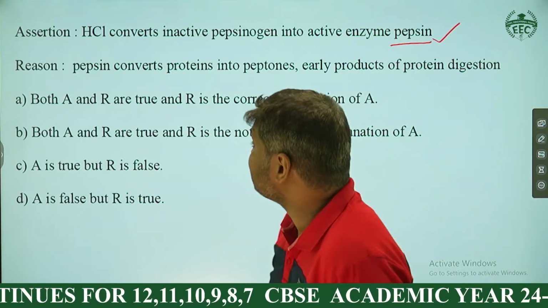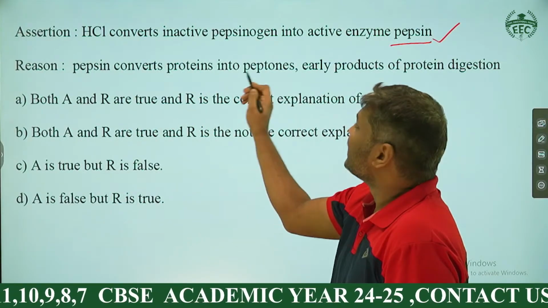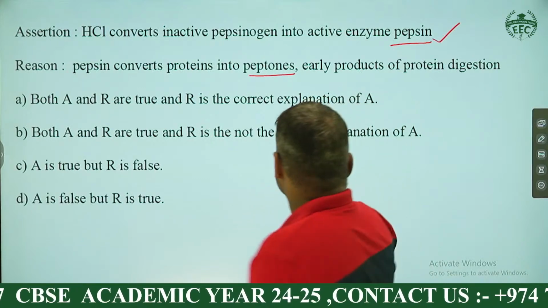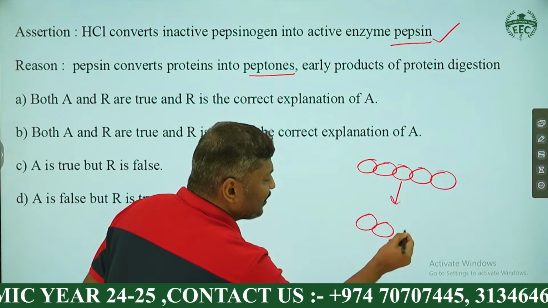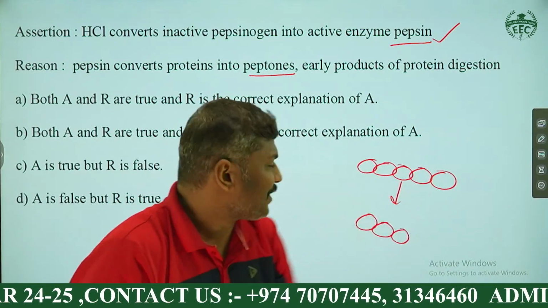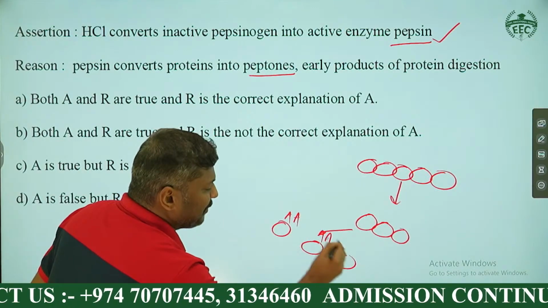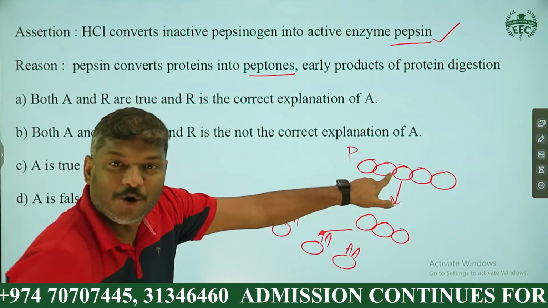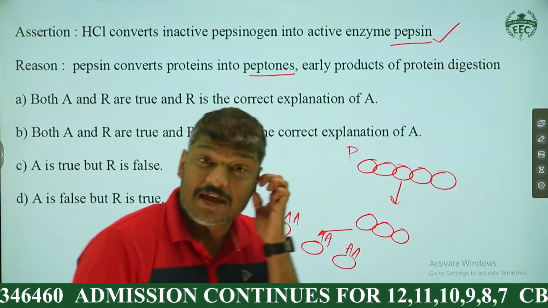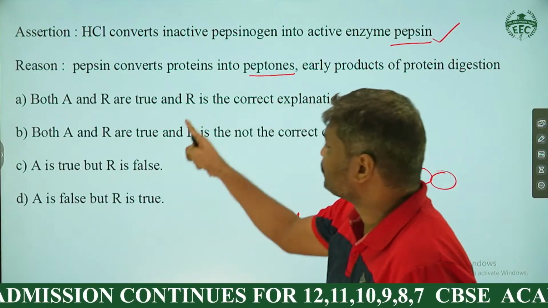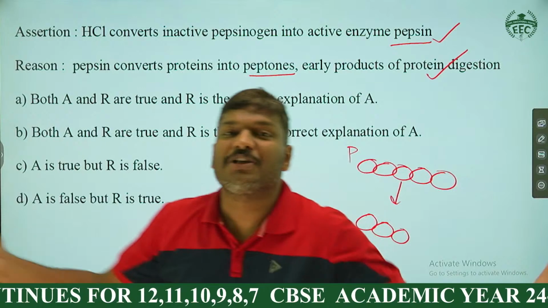Then what is the next statement? Reason. What is the reason? Pepsin converts proteins into peptone. Peptone means what? For example, if this is the protein, my dear students, first of all, proteins are converted into an early digested product called peptone. Then only it is converted into amino acid. This is the protein and this is the amino acid. In between, a material is called peptone. That is also not given in the textbook, but this type of question will come, my dear students. So pepsin converts proteins into peptones, early products of protein digestion, and both are correct.